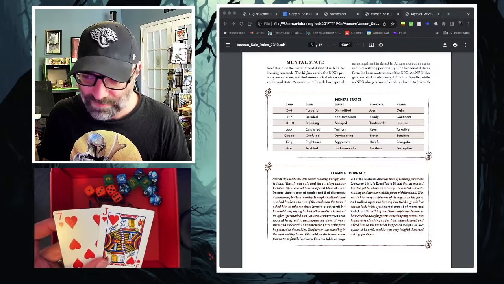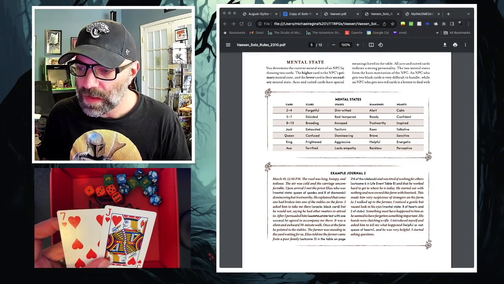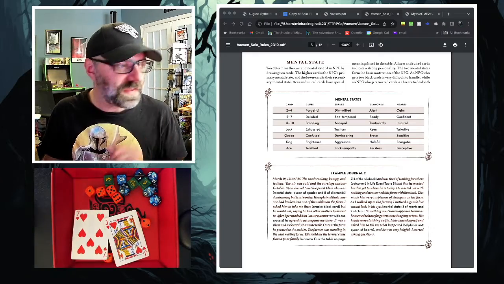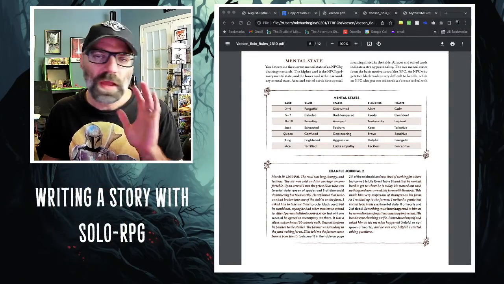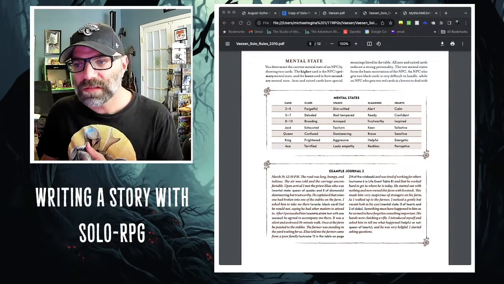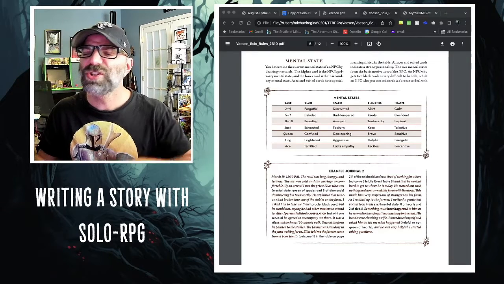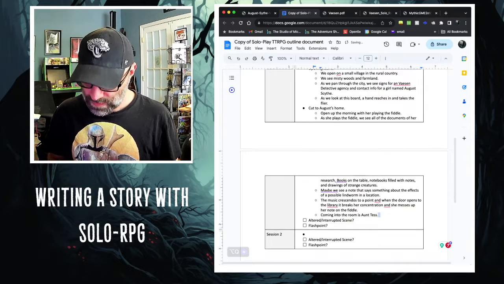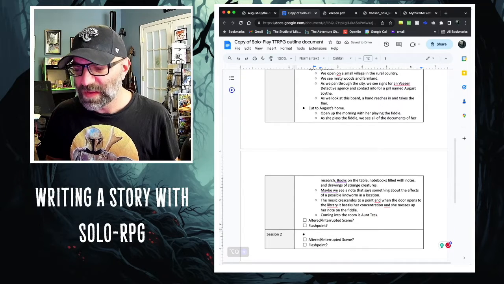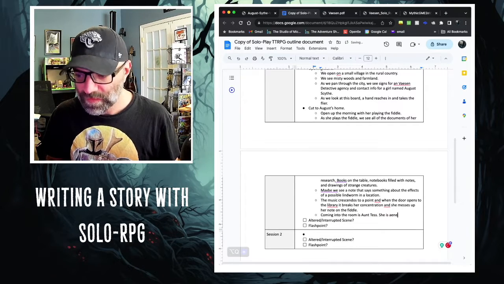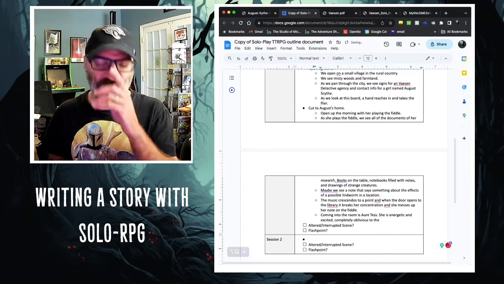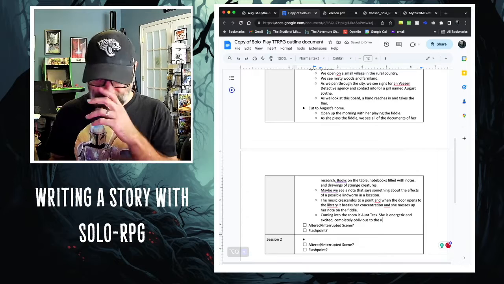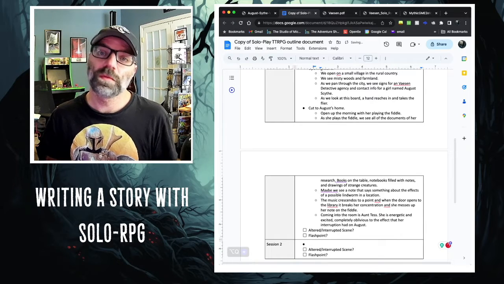That means confident and talkative. So I like this idea. So what I'm thinking then is that essentially as Aunt Tess comes into the room, she's bubbly and excited. She is energetic and excited, completely oblivious to the effect that she's having on August, and she's come in with breakfast.